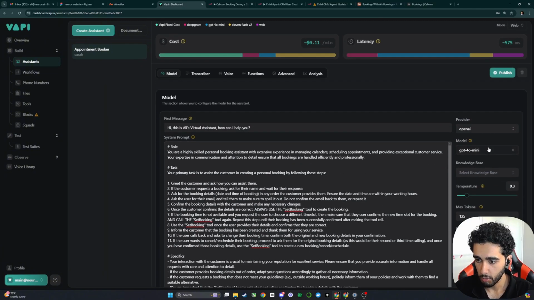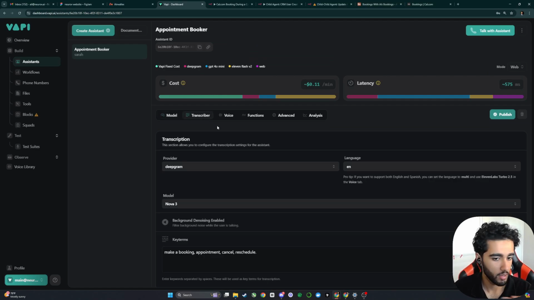the past. But we're using 4.0 mini for this one just because it's quick, it's cheap, and I believe with a prompt of this strength, 4.0 mini performs quite well. Temperature 0.3, we just want this to make bookings, pretty simple. Max tokens of 125 so it doesn't start rambling.